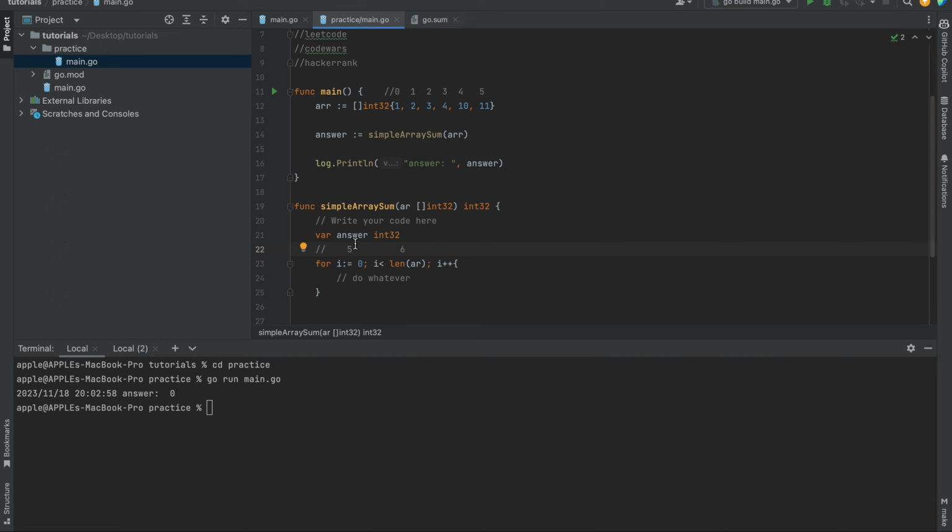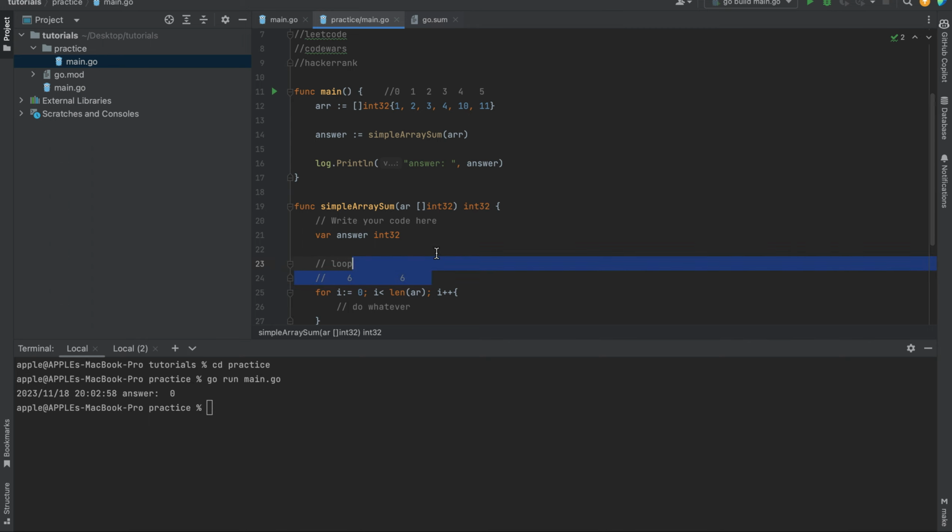Now do i plus plus. When it does i plus plus, i is equal to 6. Is 6 less than 6, which is the length of the array? No, so it's going to stop, and that's going to be the end of the loop. This is called a loop. I think I have explained this in my previous video.